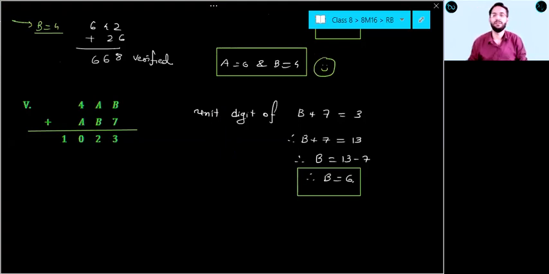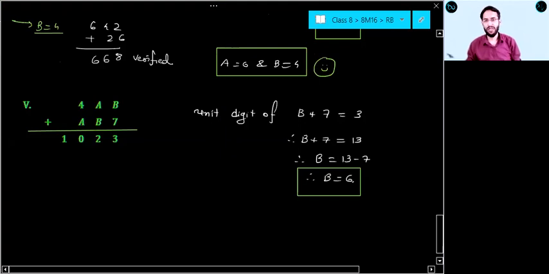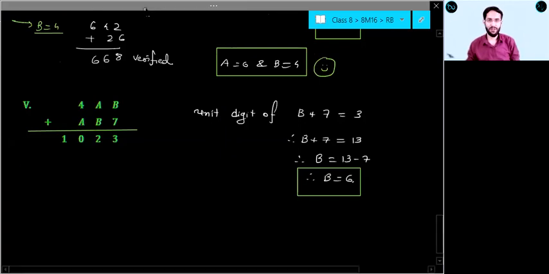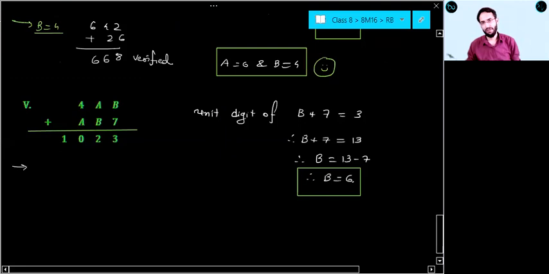B equal to 6. So let us put B equal to 6 here and check what we are getting. If I put B equal to 6, I'll get 4A6 plus A67 equals 1023. So 6 plus 7 is 13, right? Let's check what we are getting. 6 plus 7, 13, 1 will be carried.